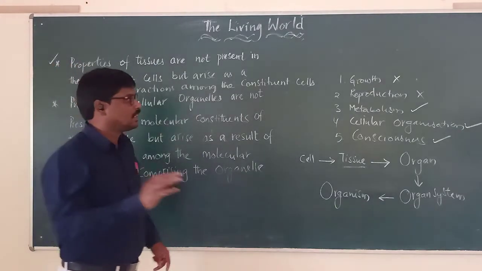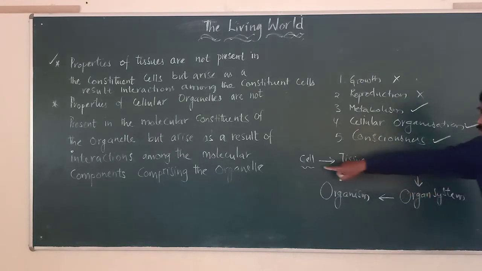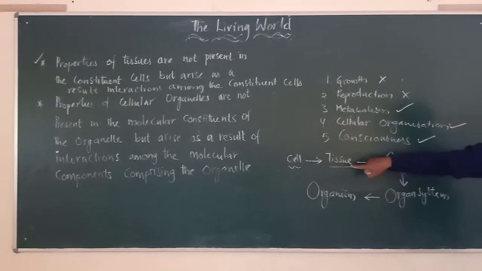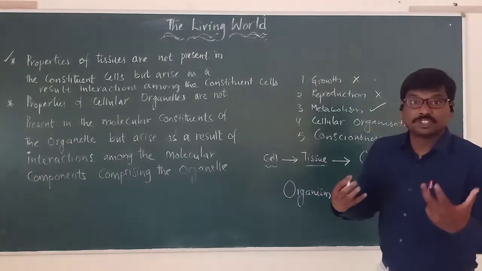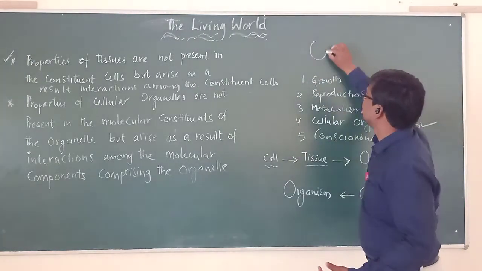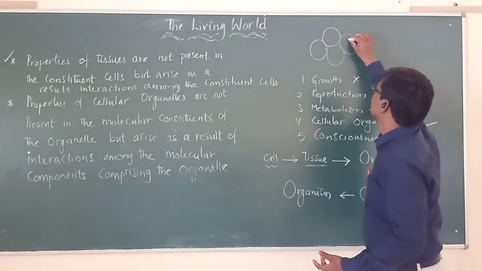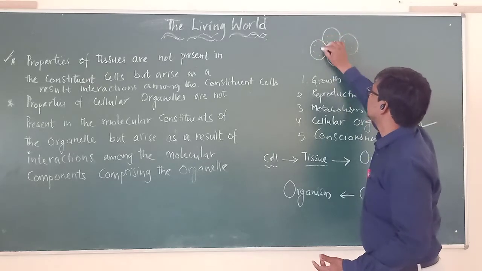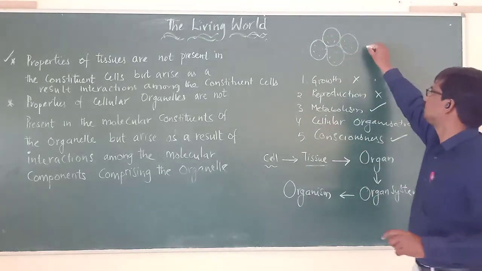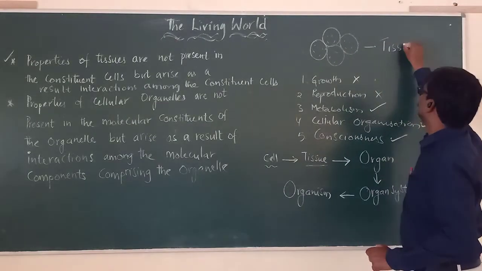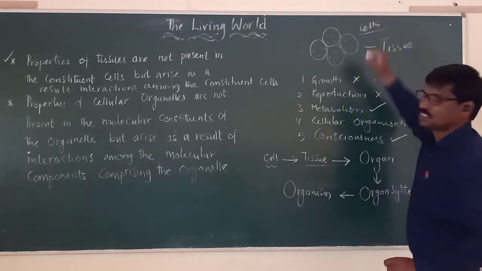We are saying that if you see the cell, a group of cells joins together to form a tissue. Now let us take a tissue. We should remember that when we say a tissue, the tissue is made up of many cells, a group of cells. So let us say that this is a tissue, and it is made up of cells.